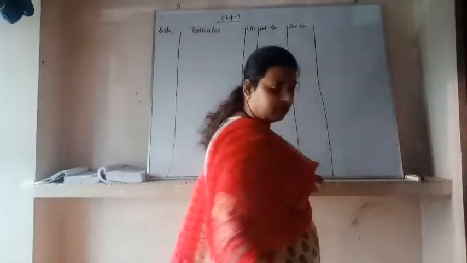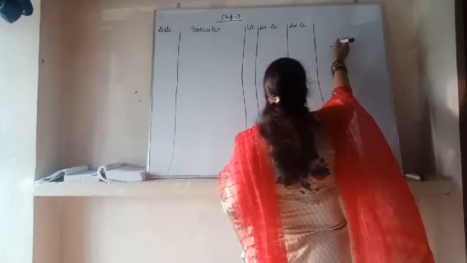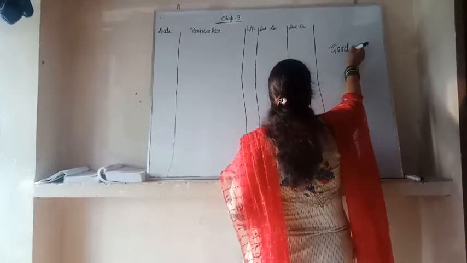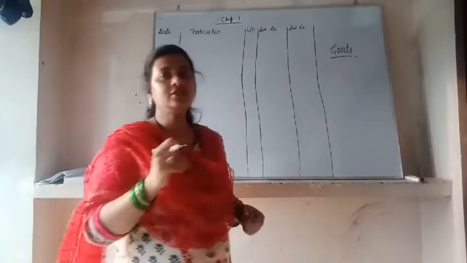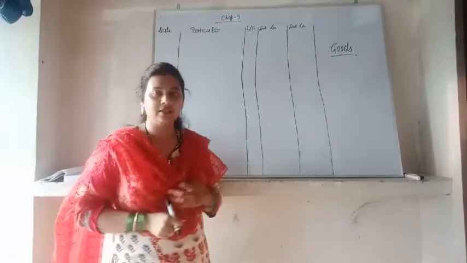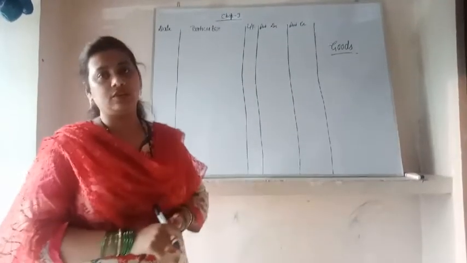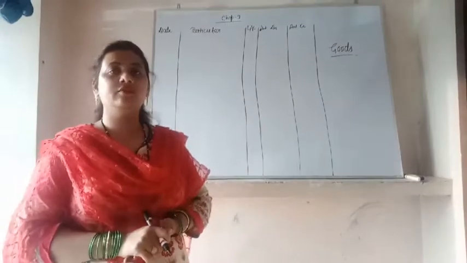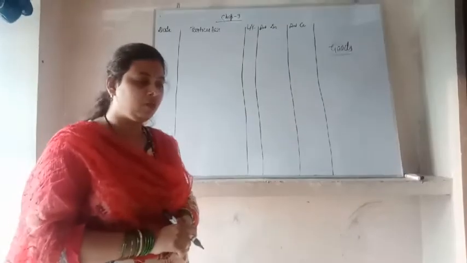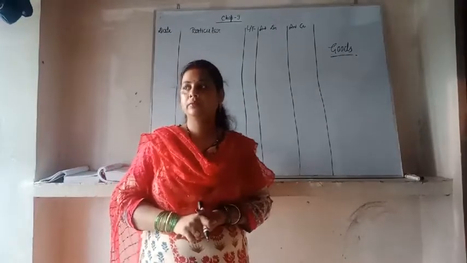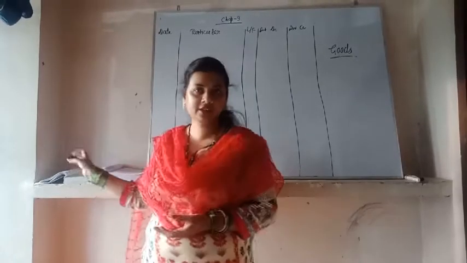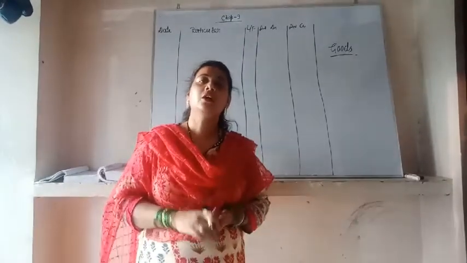about the goods. Goods means the things for which we are doing the business, they are called the goods for us. Suppose I am selling this book, then this book is the goods for me.